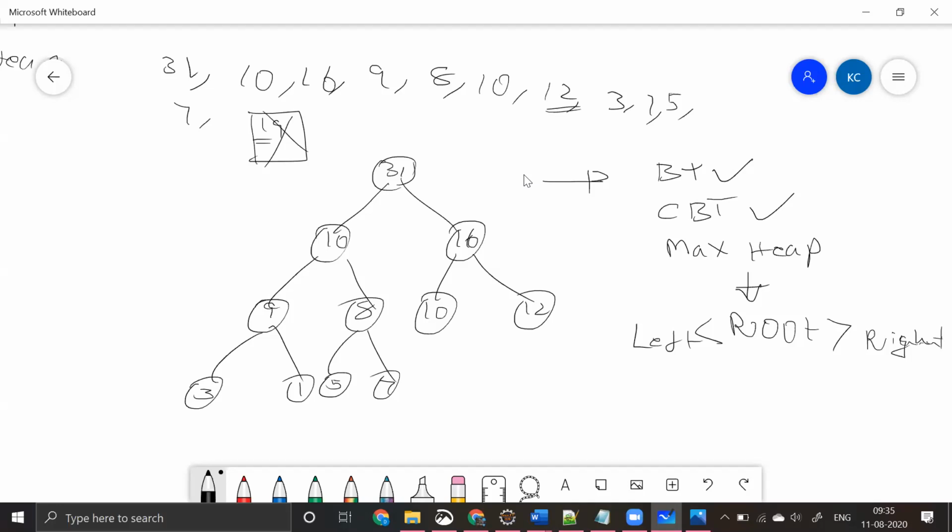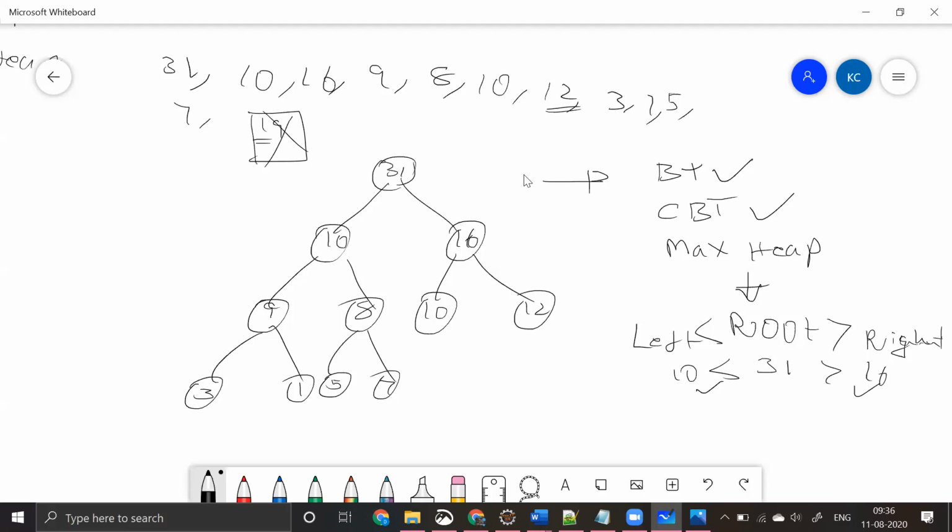Root should be greater than right, and root should be greater than left also, right? So here 31, and 31 is greater than 10, and that's fine. And then 31 is greater than 16, that's fine. So actually what I wanted to say over here is, root should be the greatest element in comparison to its children. So all these conditions have been satisfied, and since it is the greatest one,